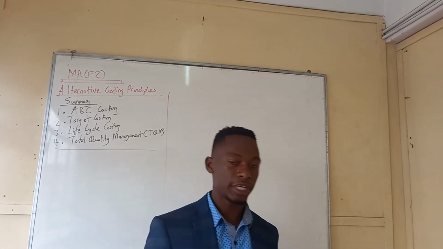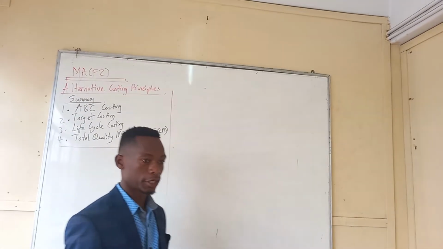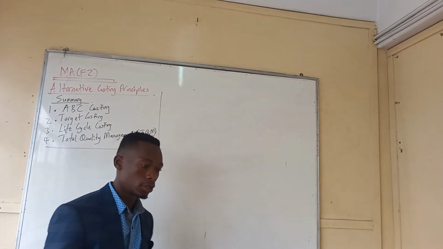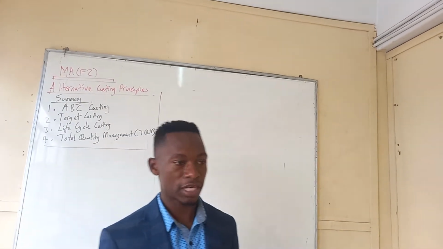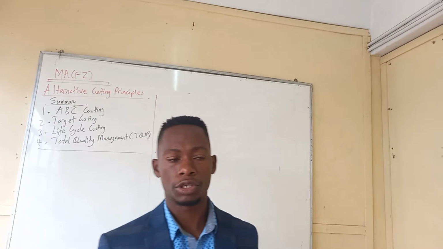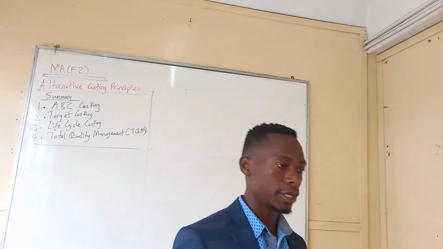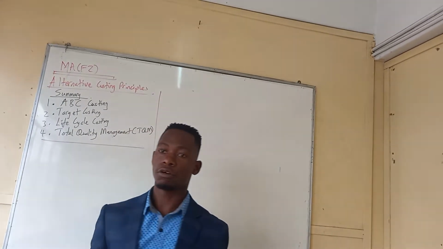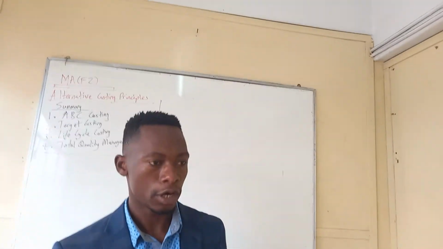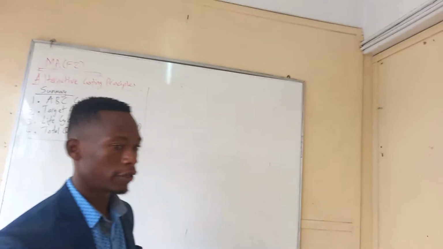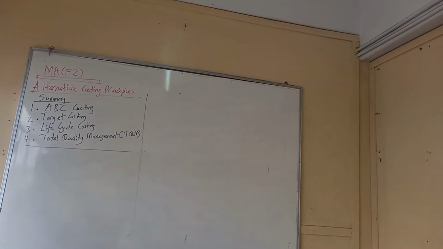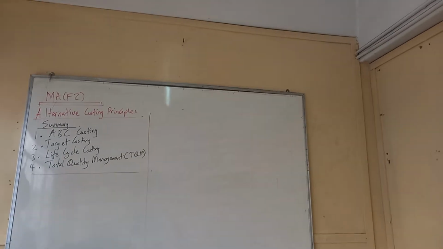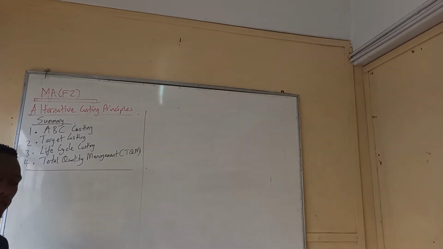Today we want to look at alternative costing principles. So this topic is key. Most people don't start this one when they are going to write the MA exam, but you have to practice it. These are the basics of performance management F5. When you'll be doing F5, the first topics that we do are ABC costing in detail, target costing, lifecycle costing, and total quality management.